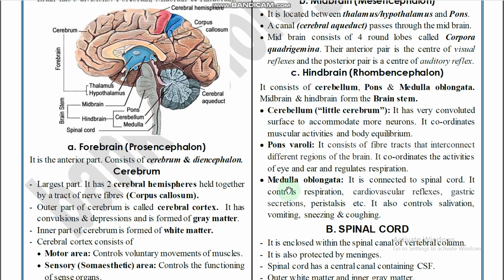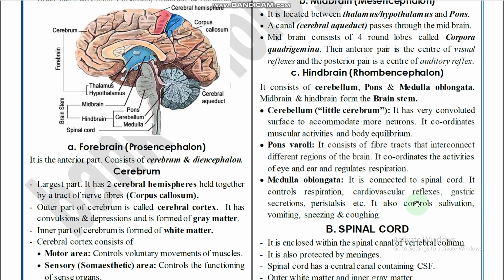Those are under the control of medulla oblongata. So medulla oblongata is the most important portion in the brain, because all the vital functions are under its control. It is connected to the spinal cord. It controls respiration, the cardiovascular reflexes, gastric secretions, and peristalsis.